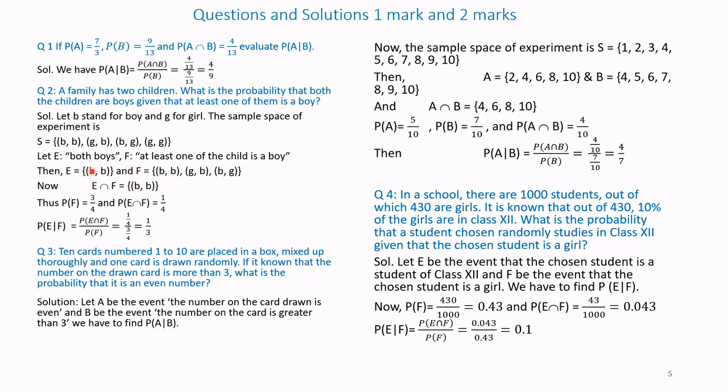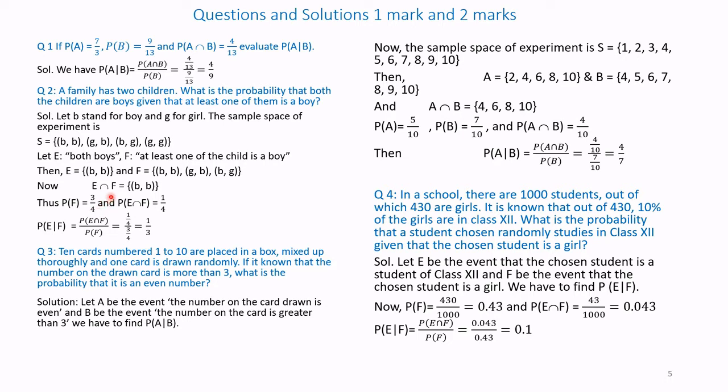So both are common, occurring in both E and F; E intersection F is BB. Therefore, probability of F is 3 divided by the total, which is 4, so 3 by 4. That sample space is S. So N of F is 3, N of S is 4. Therefore, it is 3 by 4.